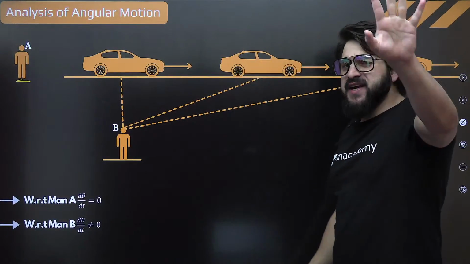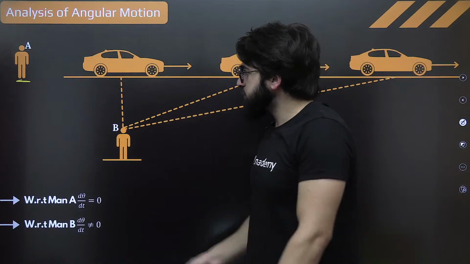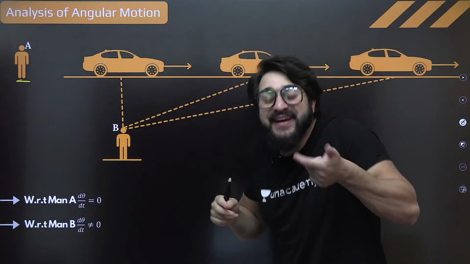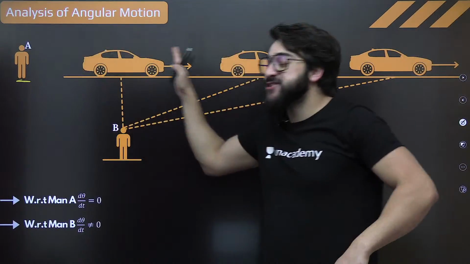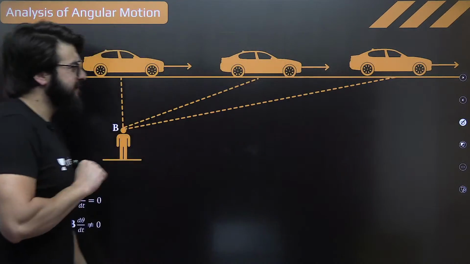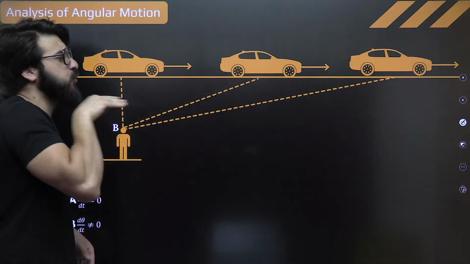If I ask you over here, tell me one single common point. With respect to this person, is this car moving linearly or angularly? Is this car moving in a straight line or angular motion? You'll say, sir, with respect to this person A, this car is moving in a straight, unique direction.